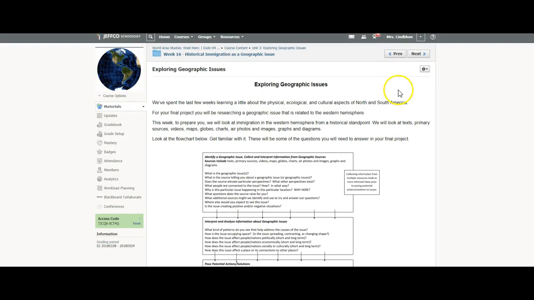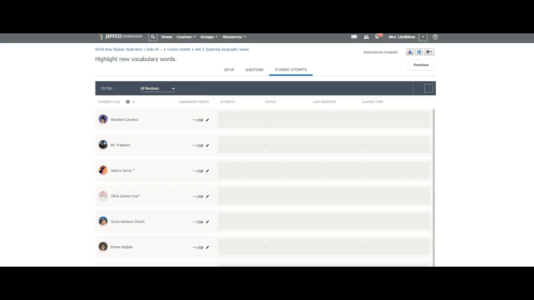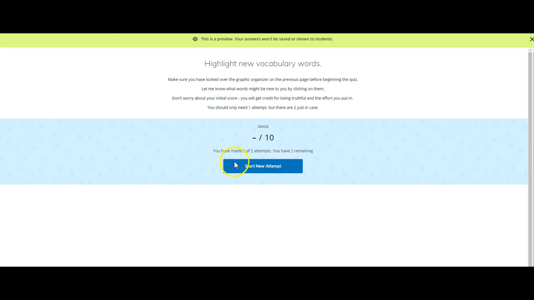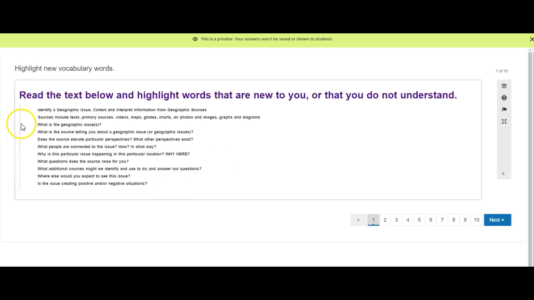And then, once you're finished looking at that flow chart, I want you to break it down. And you are going to highlight for me the words that you do not recognize. So you might not recognize the words geographic issue, so you would click both of those.